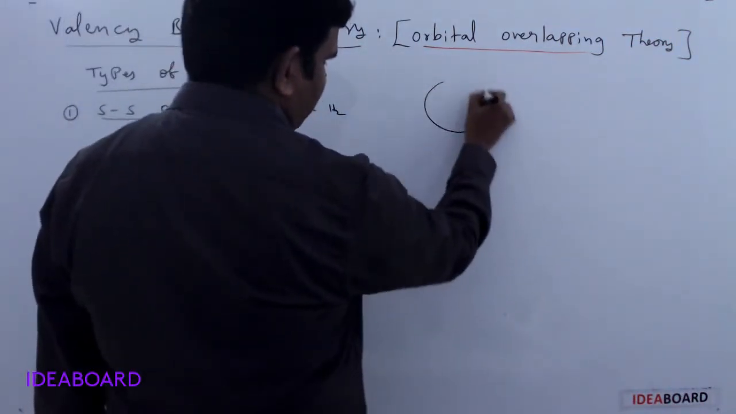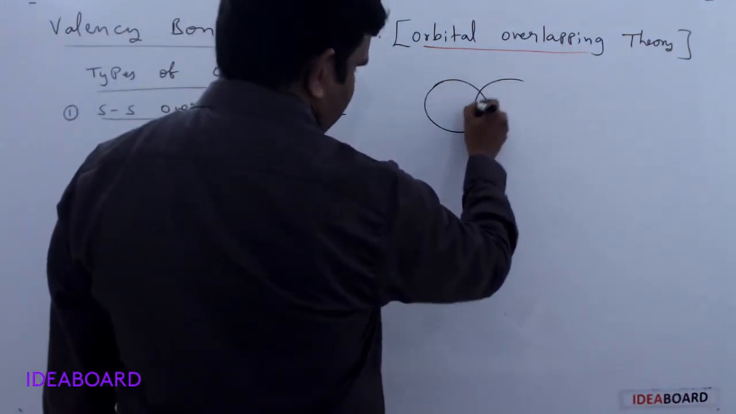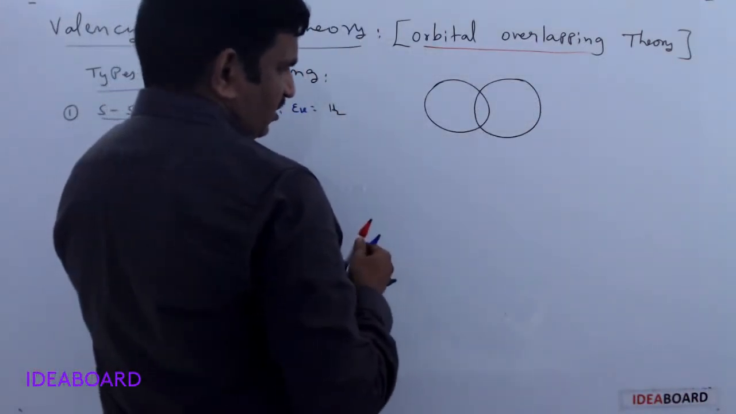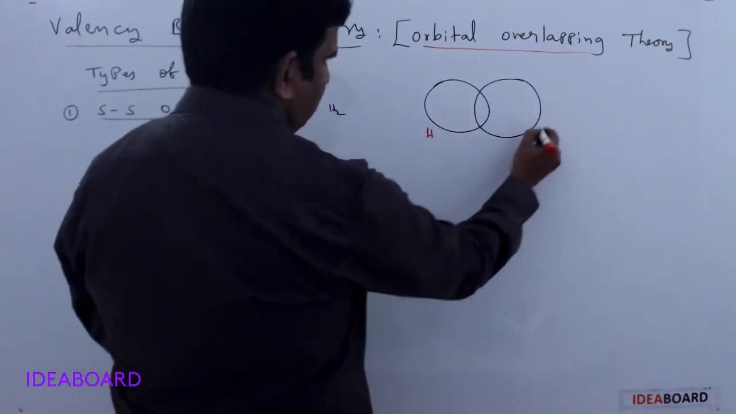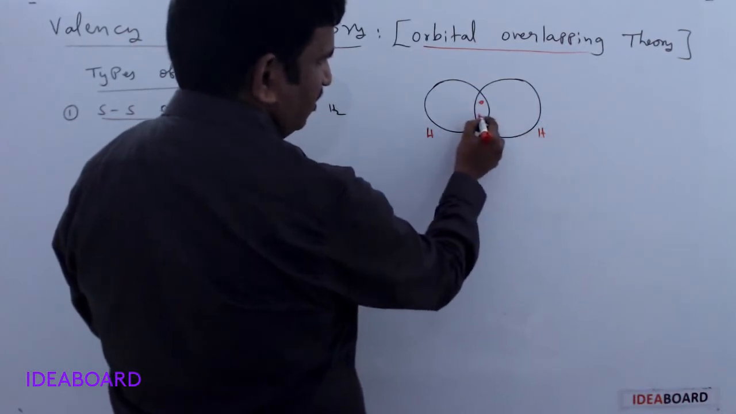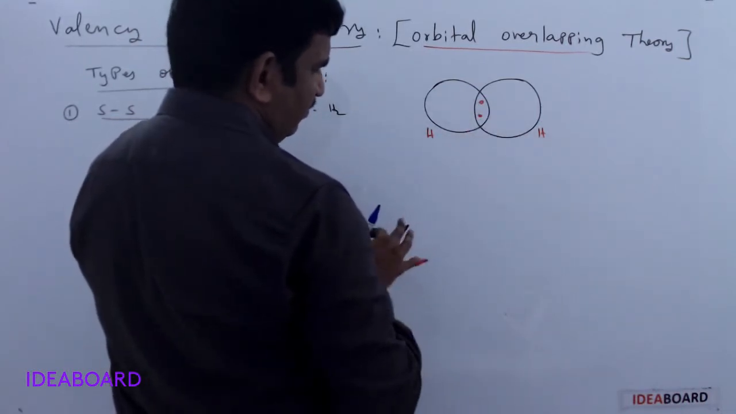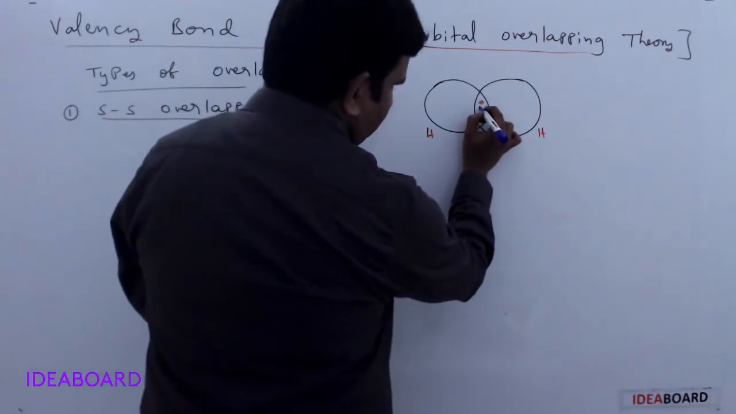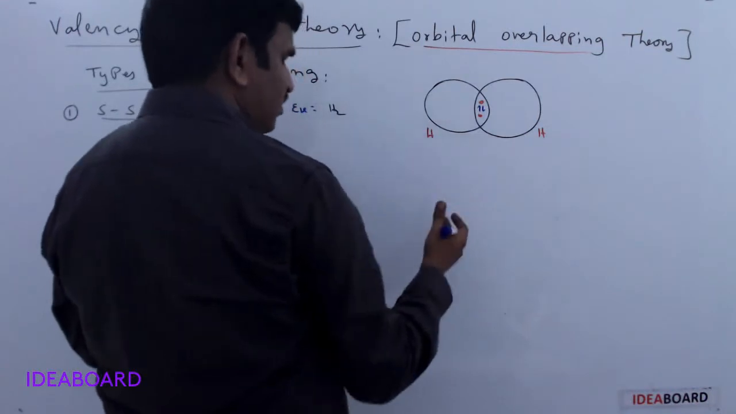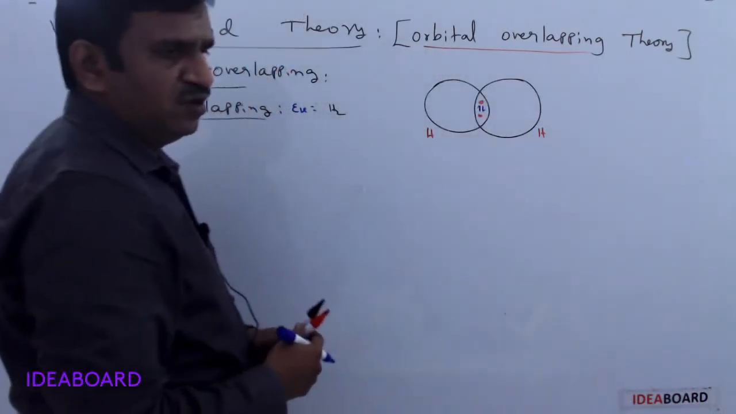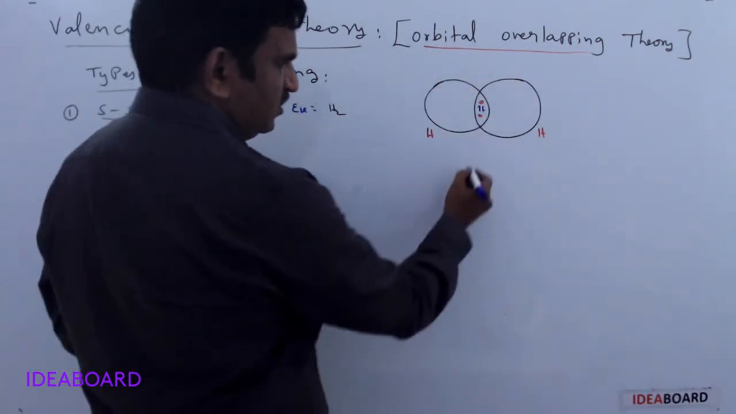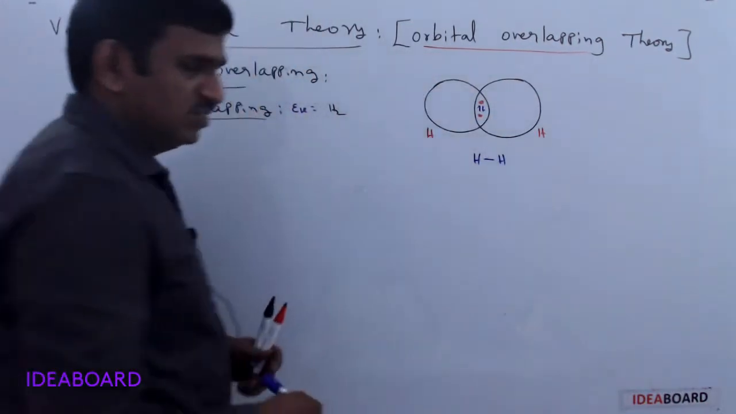Here a spherical shaped s orbital overlaps with another spherical shaped s orbital. This is one hydrogen atom and this is another hydrogen atom, and this hydrogen has one electron and the other hydrogen has another electron. We can indicate them using opposite spin electrons: one electron upward and another downward. This is the overlapped area. So this is the hydrogen molecule formation.